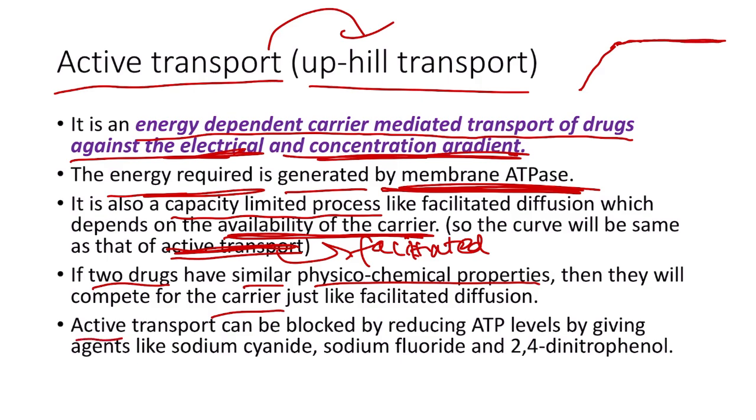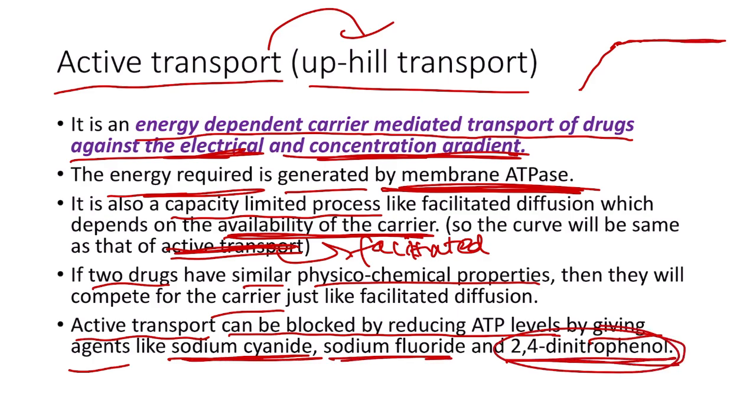Active transport can be blocked by reducing the ATP levels, because it is an energy mediated process. If we reduce the levels of ATP, then it will block active transport, that is by giving agents like sodium cyanide, sodium fluoride, and 2,4-dinitrophenol. These are the components which reduce the ATP levels. So this will actually hamper the active transport of different drugs.